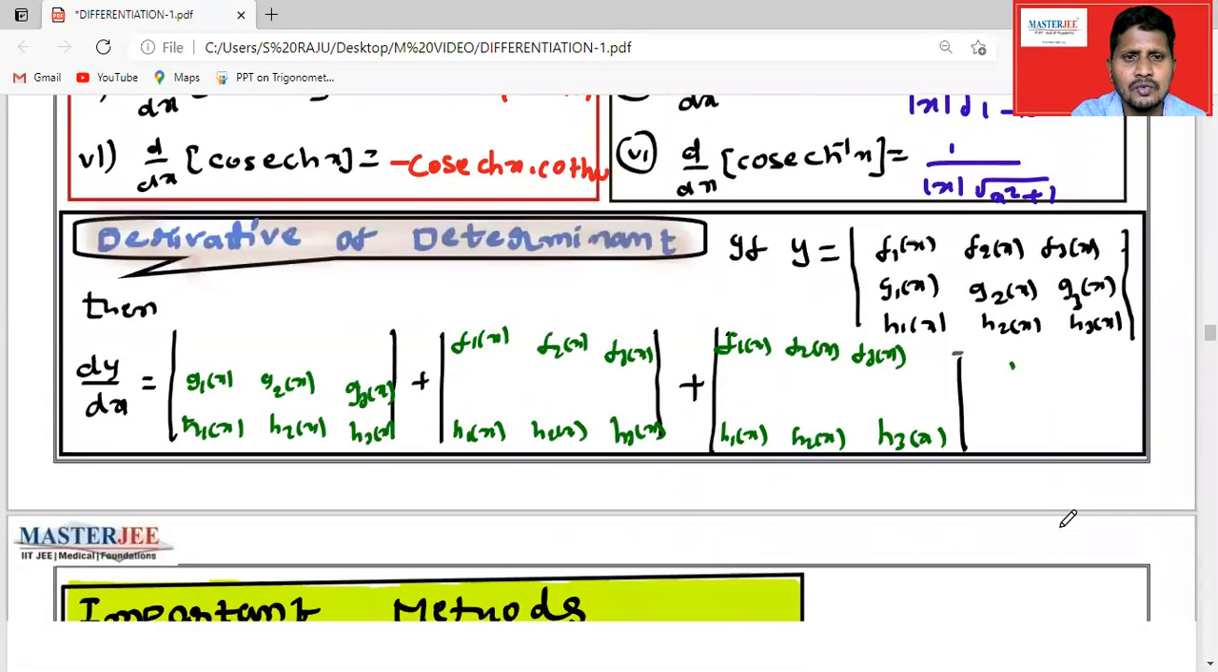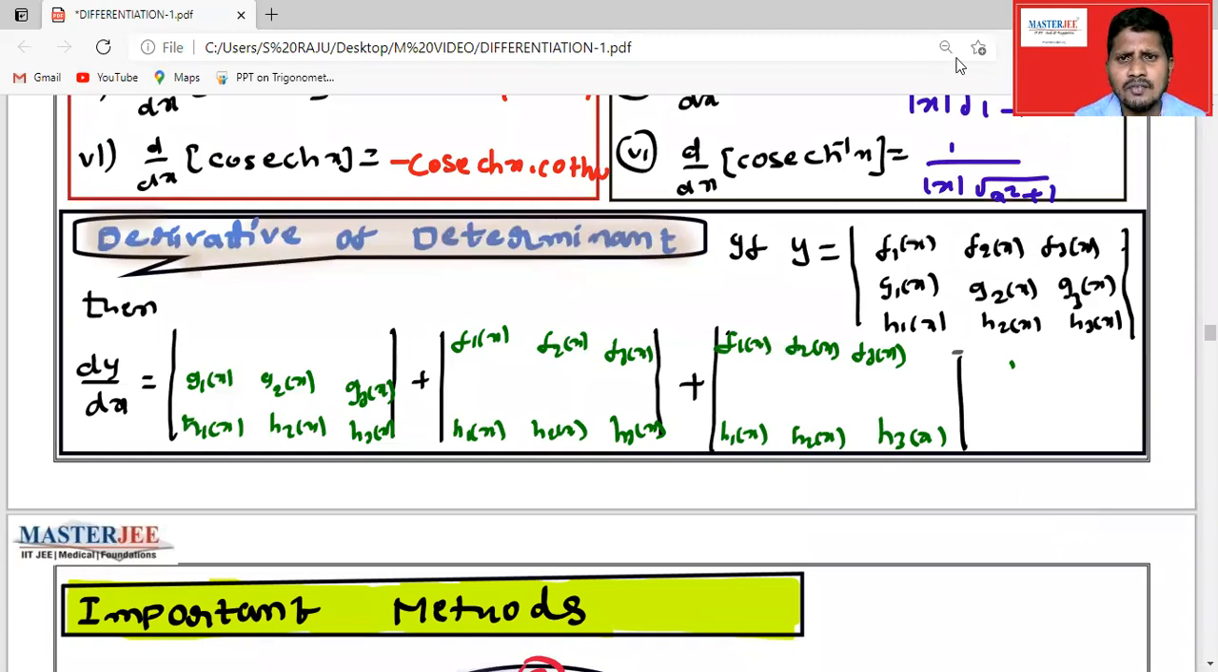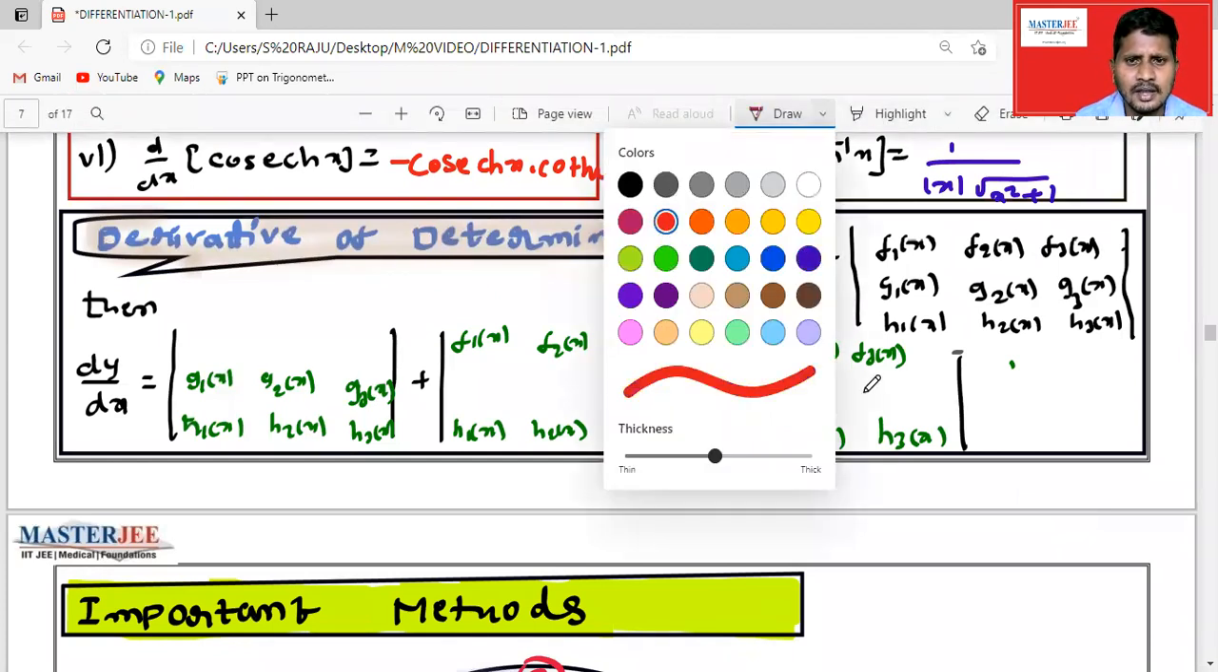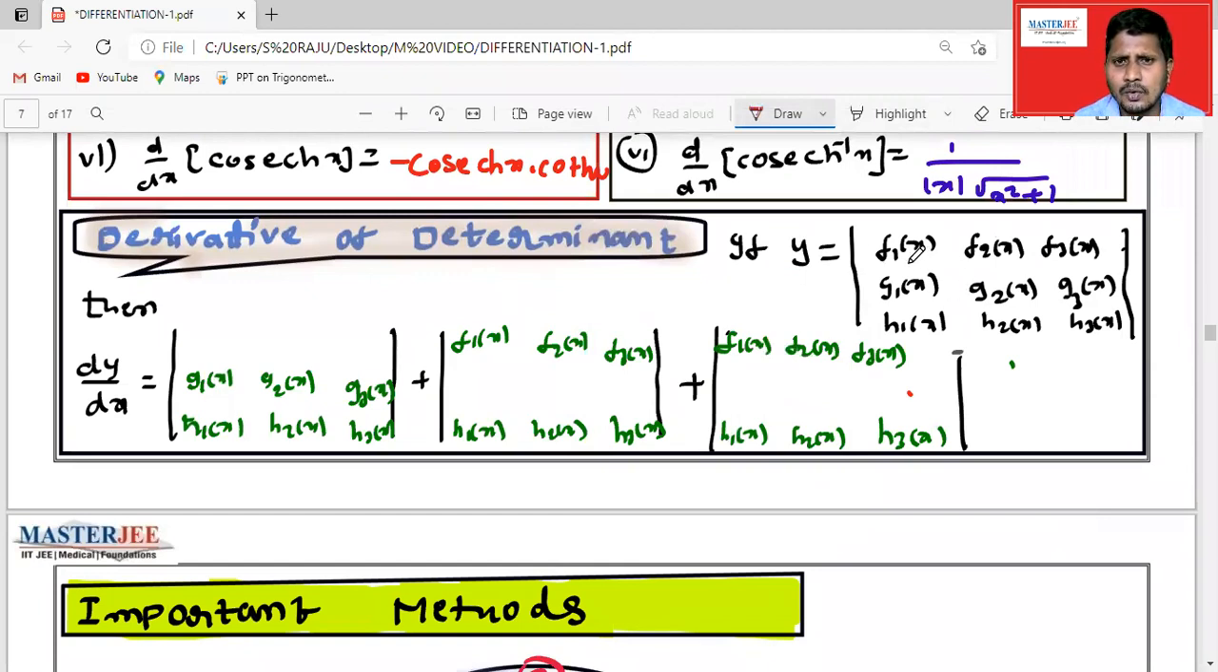So finally, the derivative of a determinant. What is the derivative of this determinant? Let's see. If they give y equal to the determinant whose first row is f1 of x, f2 of x, f3 of x, second row is g1 of x, g2 of x, g3 of x, and the third row is h1 of x, h2 of x, h3 of x. How do we differentiate the determinant? It's very simple. First we differentiate the first row, plus differentiate the second row, plus differentiate the third row.